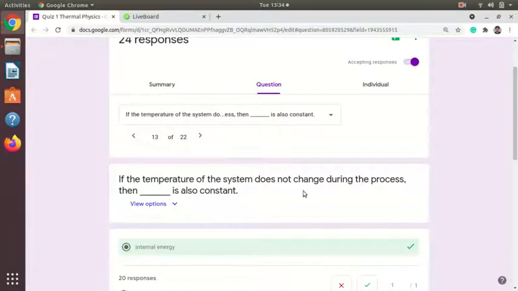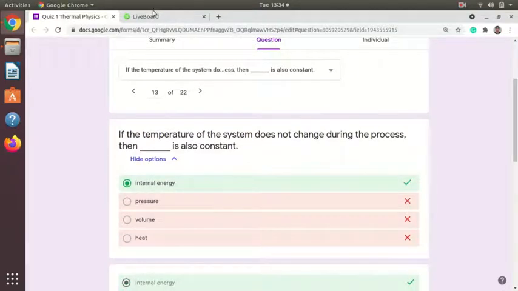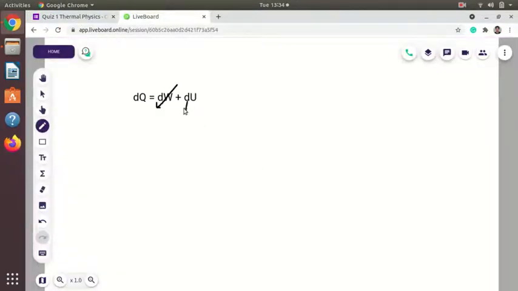If the temperature of the system does not change during the process, then dash dash is also constant. So the answer is internal energy. Why? Because we have seen du can be written as Cv into dT.